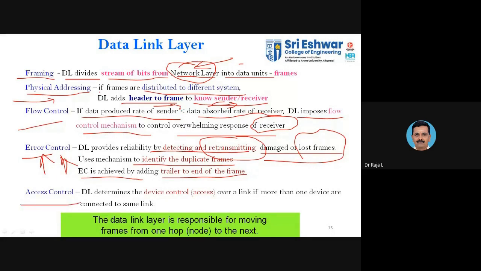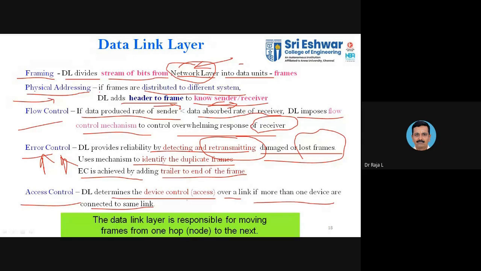Then the next, the final responsibility, is access control. It determines which device has control over a link. Access means I get permission to transmit the data, I capture the media. That is said to be access. If more than one device is connected to the same link, I need to control the access.